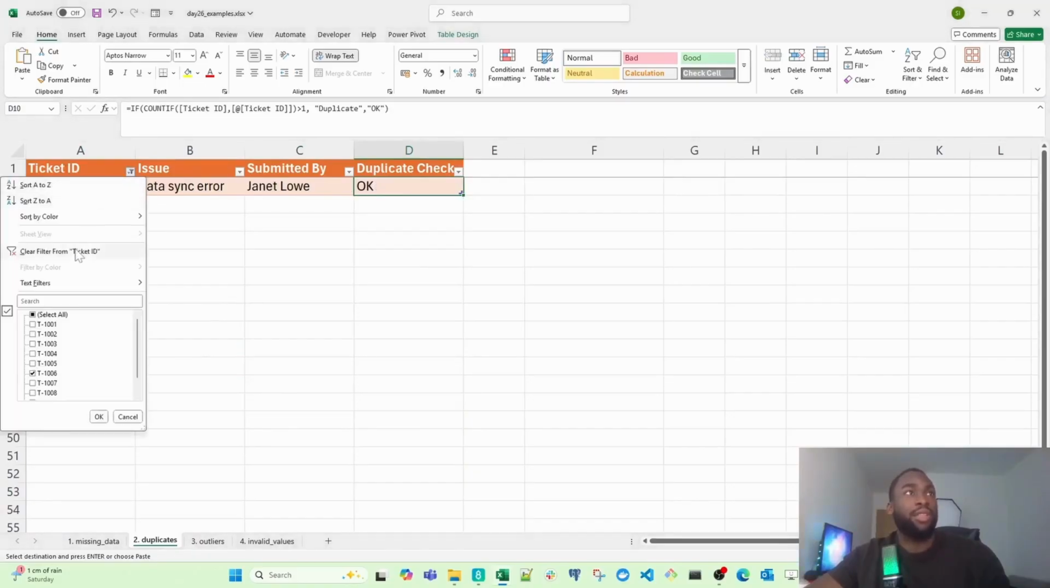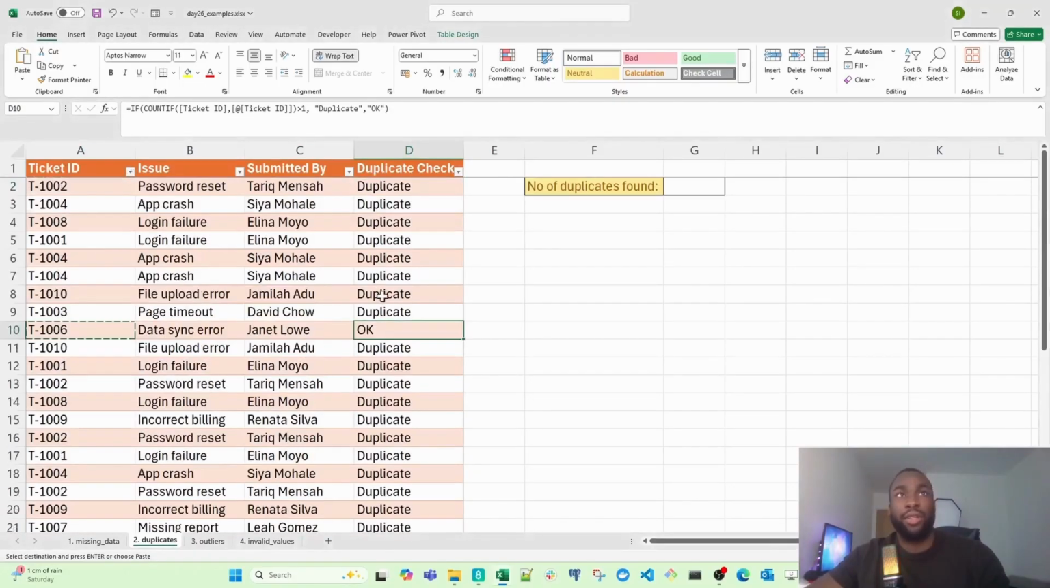I'm just going to clear the filter. I want to now check how many duplicates exist. We've successfully highlighted each of the duplicate tickets, but what I want to do now is count how many times we flagged duplicates in here.